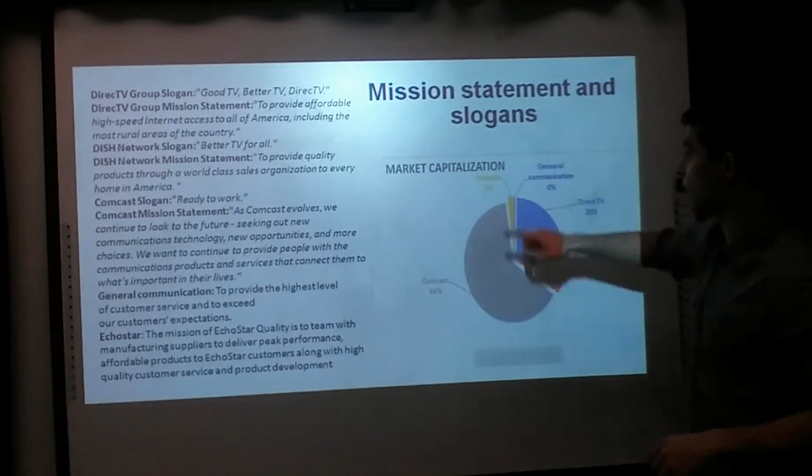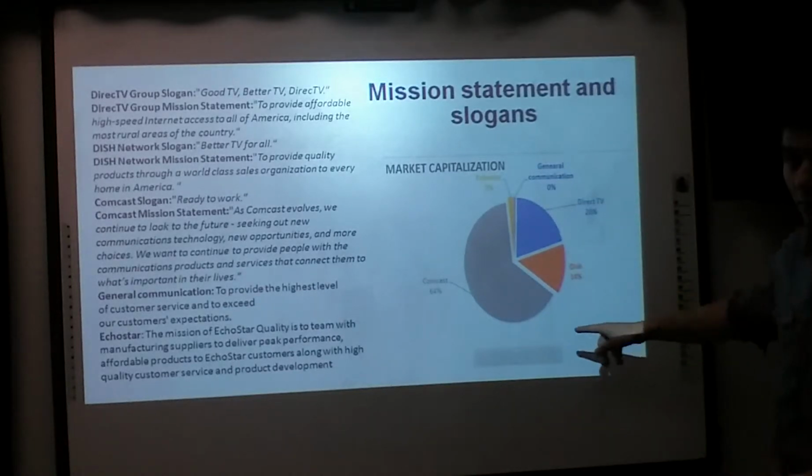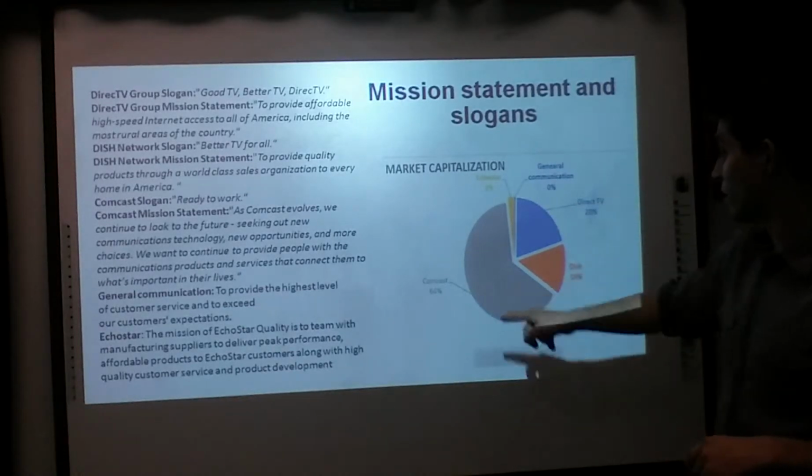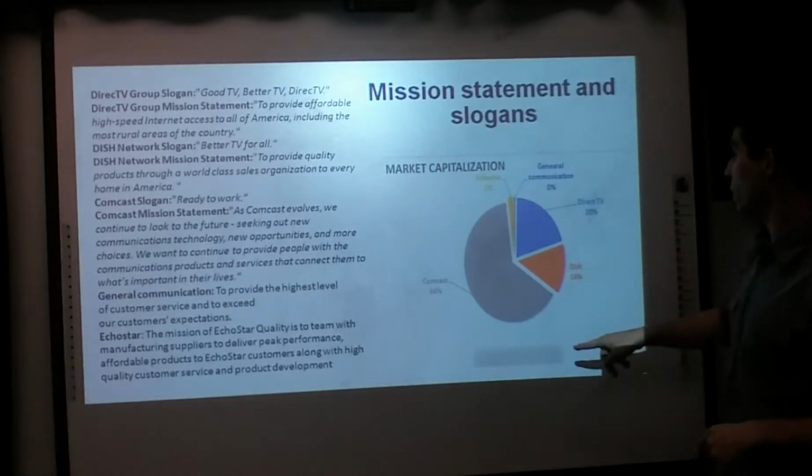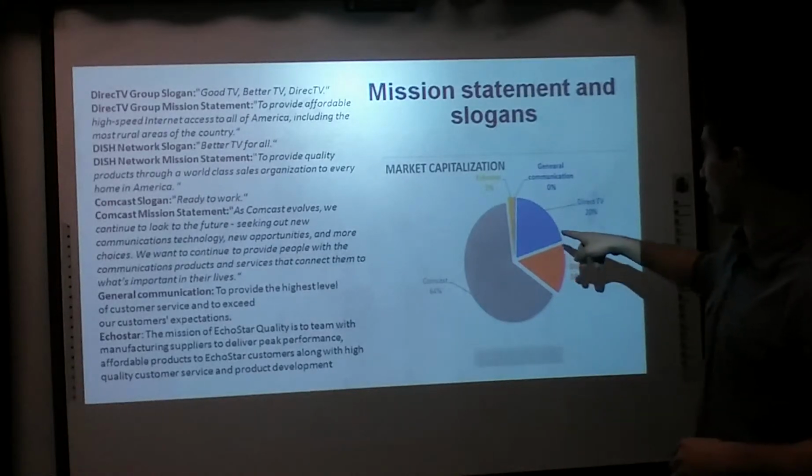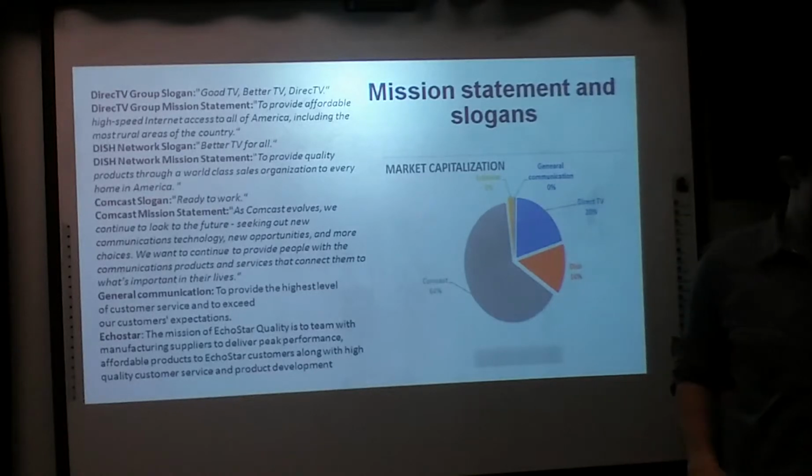But this is the market capitalization for each of the 5 firms, Comcast being the top at 64% out of the whole pie, with DirecTV and Dish Networks following, followed by EchoStar.